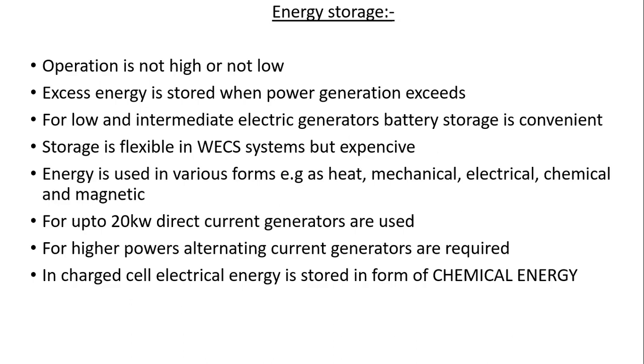Suppose you take a wind turbine with power output of about 20 kilowatts; DC generators can be used to charge the batteries directly.